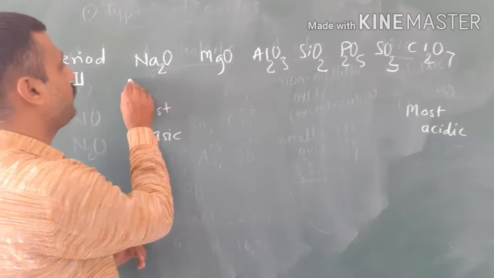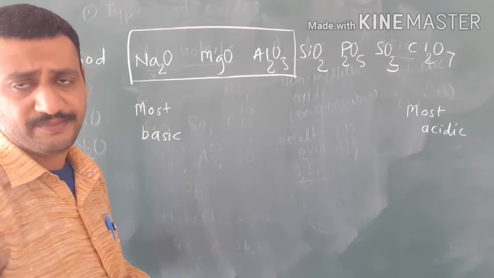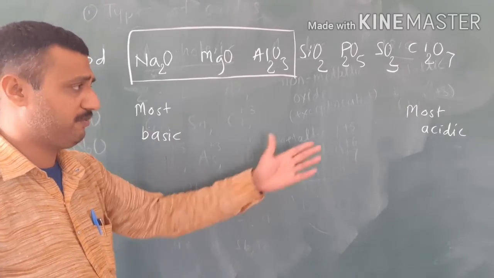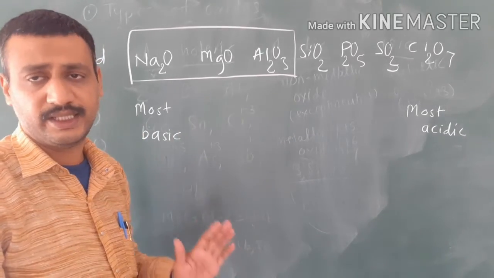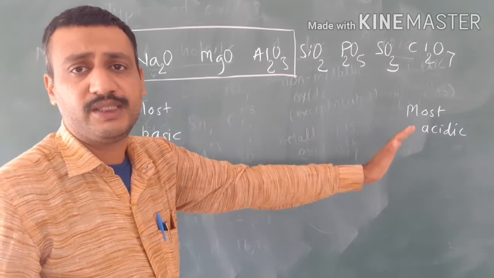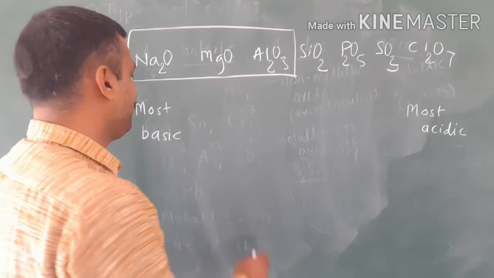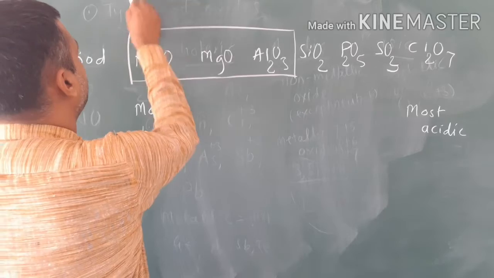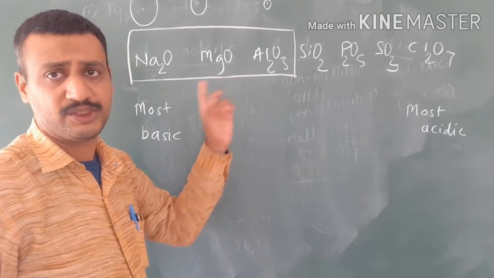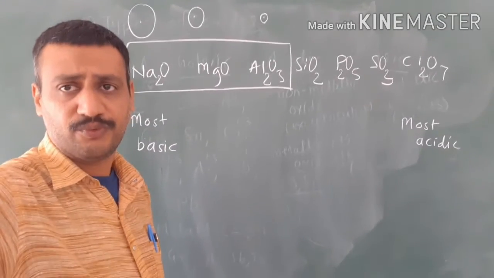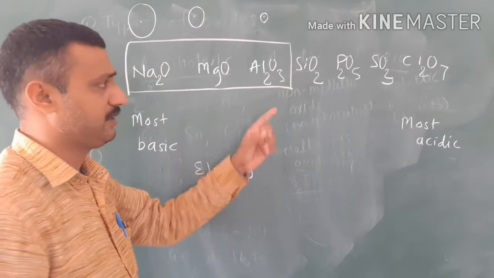For example, the oxides of sodium, magnesium and aluminium are metallic oxides, basic in nature. Now the question is which is more basic. By seeing this comparison we can state: left side more basic, and moving to the right the basicity decreases. Left to right, the basicity of the oxide decreases. Sodium is this much in size, magnesium is slightly smaller, and aluminium is the smallest among these three. As we move from left to right, the electronegativity of the elements increases.